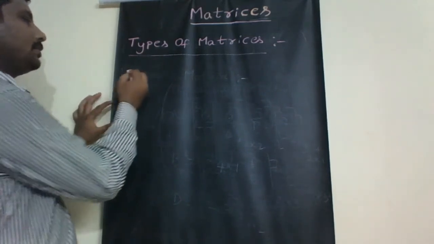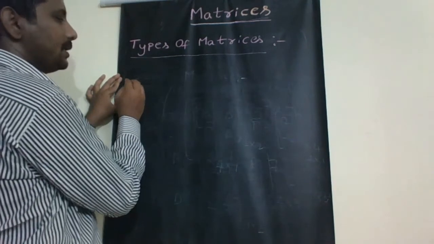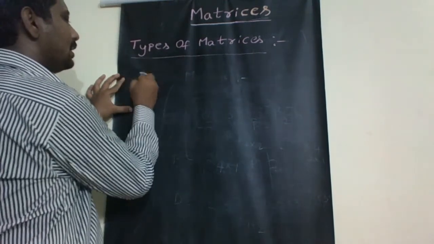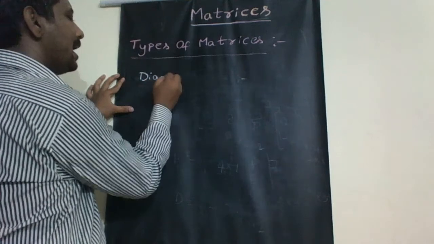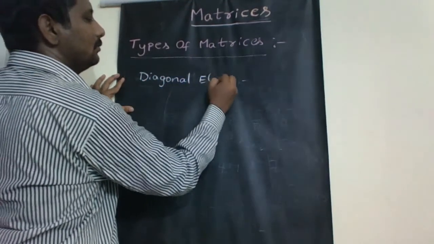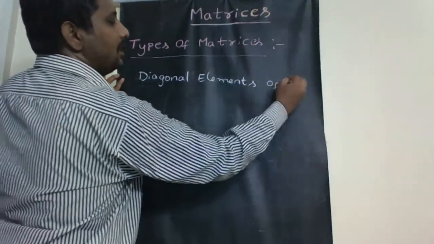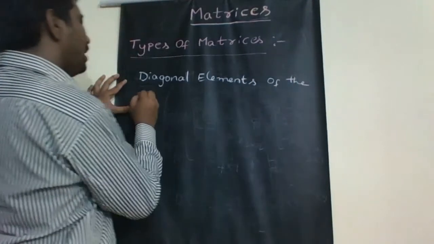Now coming to another definition, that is diagonal elements of the matrix.